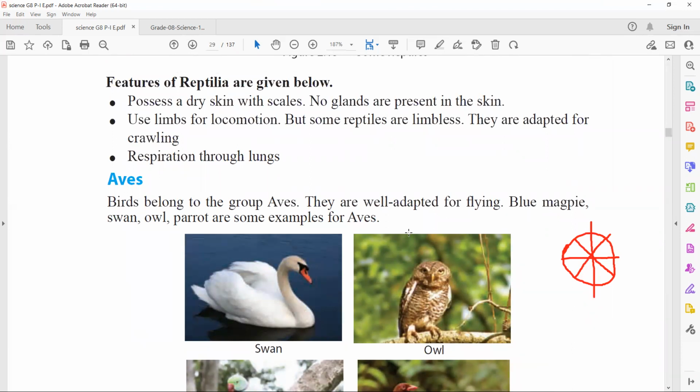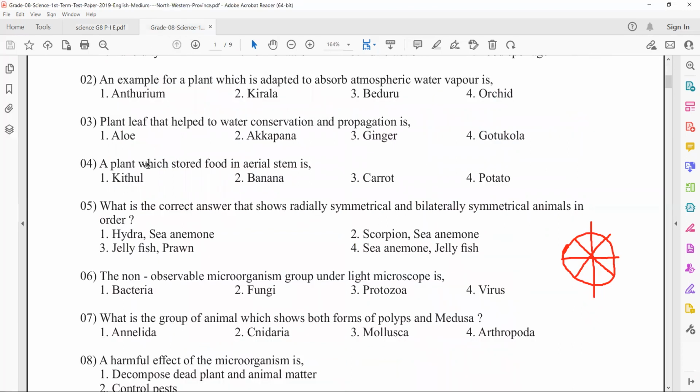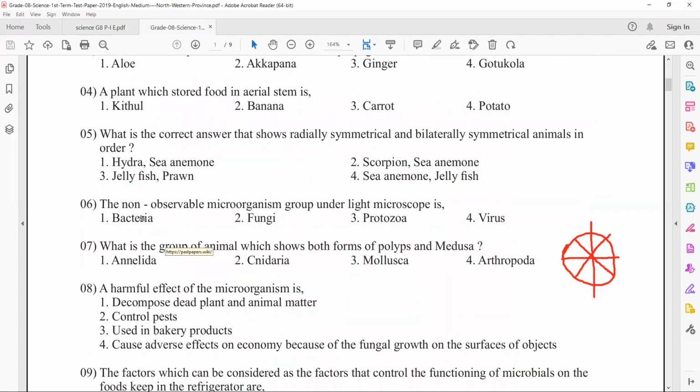Right. Now let's move to the next question. The non-observable microorganism group under light microscope. The examples are bacteria, fungi, protozoa, virus. These are the types of microorganisms. We can't observe microorganisms with our naked eye.